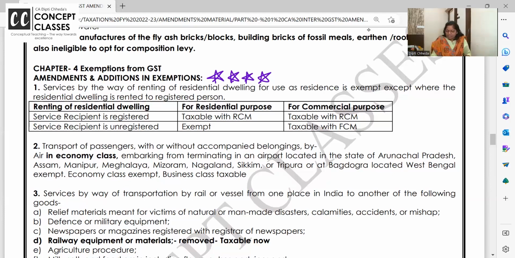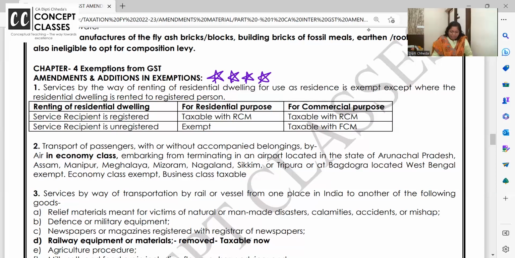In income tax also we say if the rent is 1000 and GST is 180, then TDS should be deducted only on rent. I hope you remember, not on the GST part, because GST is collected and paid to government. So right now, commercial buildings which are rented out, purely they are liable to GST.